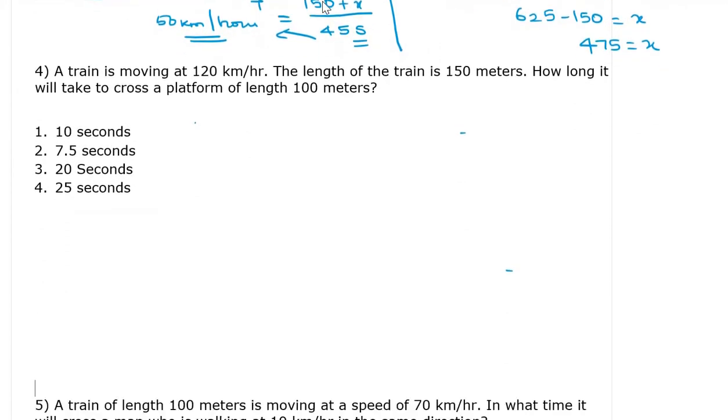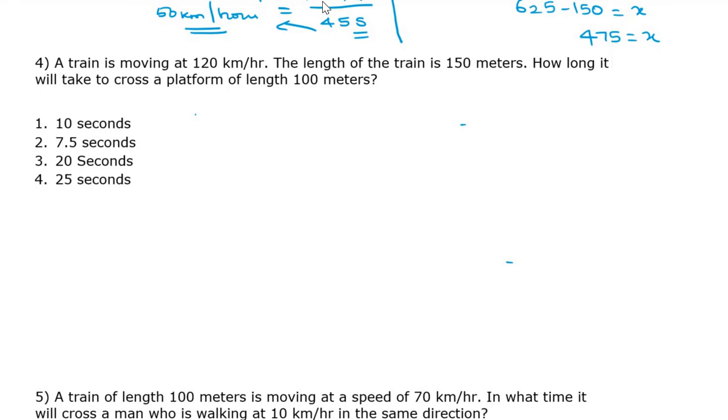A train is moving at 120 kilometer per hour. The length of the train is given. How long will it take to cross the platform? Again the same question, but this time the question is asking for the time. Use the same formula and we can find it. So time is what we need to find here.